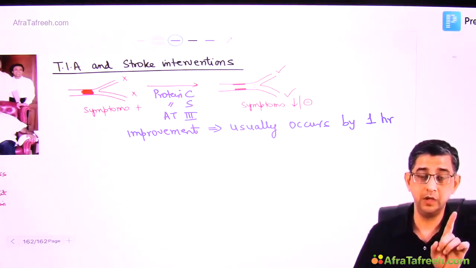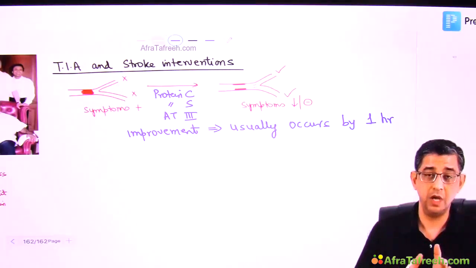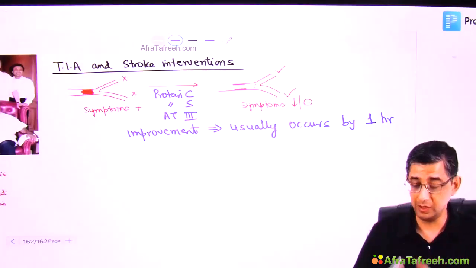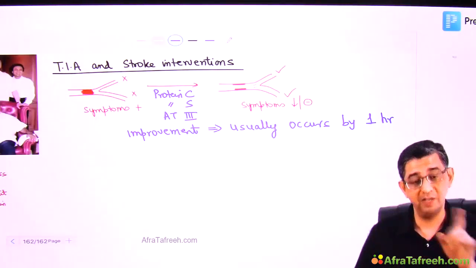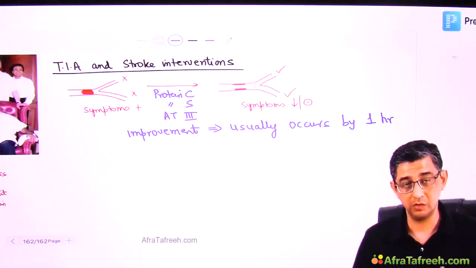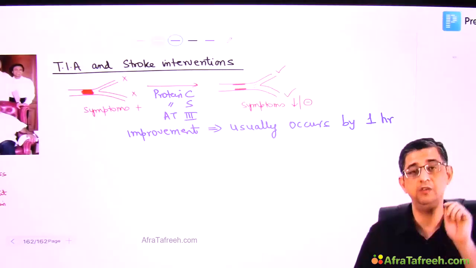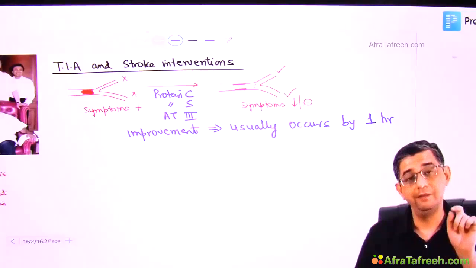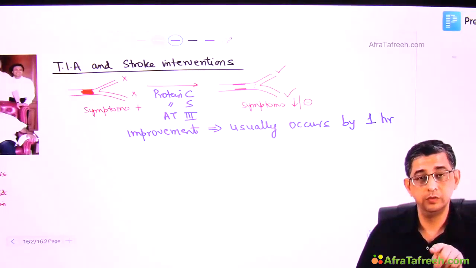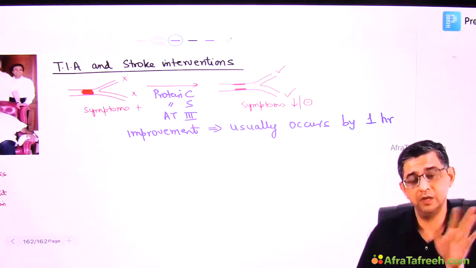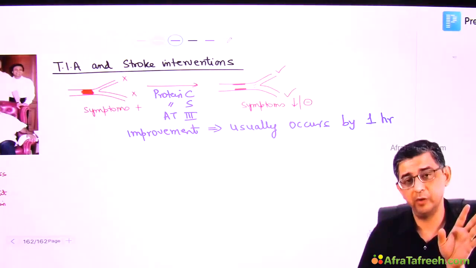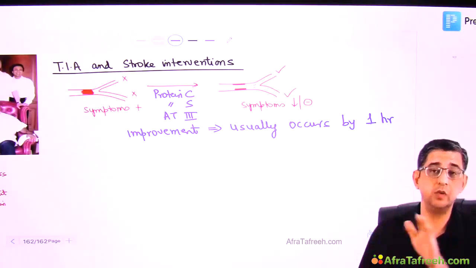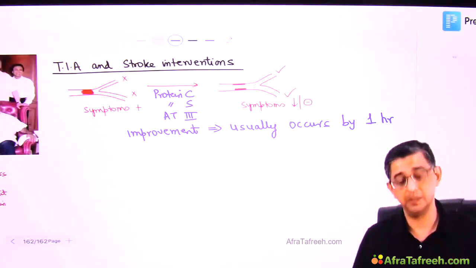You see, the window period for acute ischemic stroke within which you need to do thrombolysis from the onset of symptoms is 4.5 hours. So it is important for you to understand that whether it is a case of TIA, whether it is a case of stroke, the message is loud and clear. If a person has a neurological deficit of sudden onset, FAST is what I said, then if the symptoms are to improve, they will start improving by usually 1 hour and will completely disappear by a maximum of 24 hours. But if they keep on progressively increasing, even in a stuttering fashion, it would be the development of an evolving stroke in a patient.